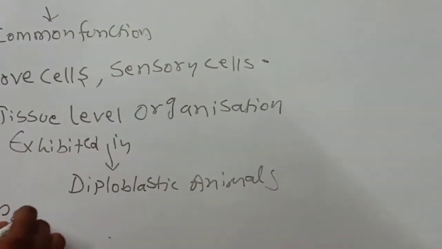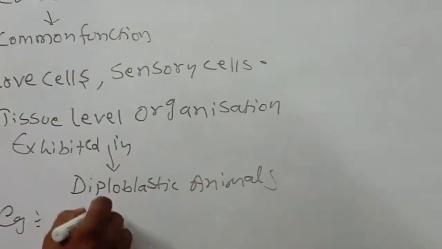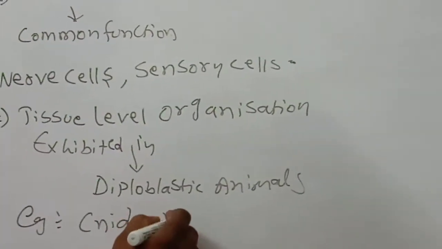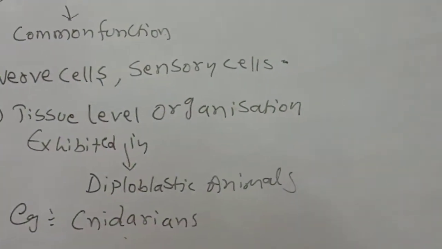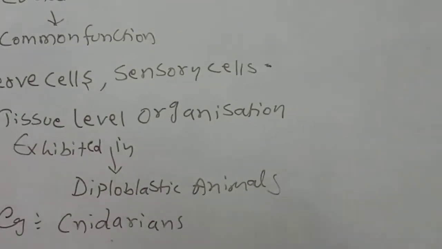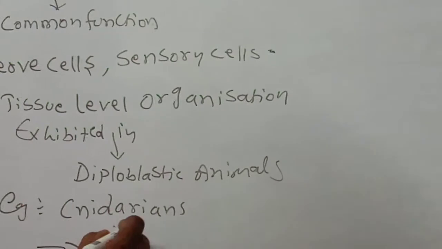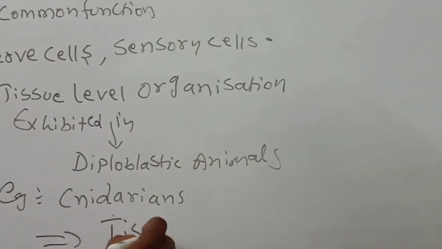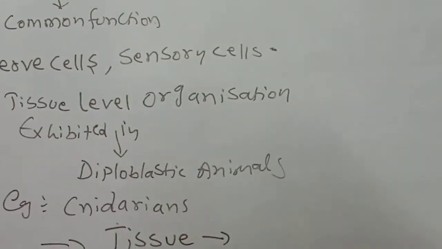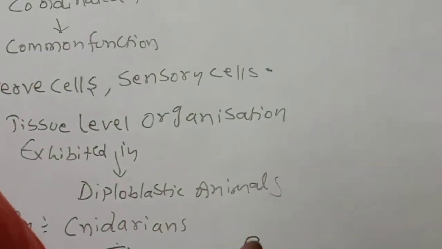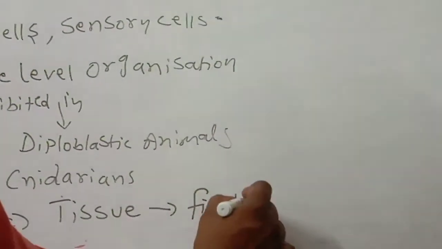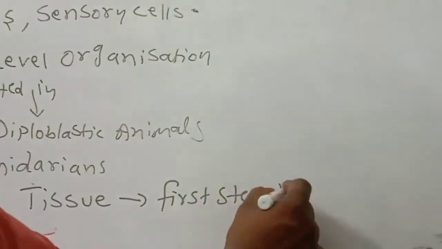Examples are Cnidarians, that is Cnidaria. Next, the formation of tissue: the first tissue formation is the first step towards evolution.